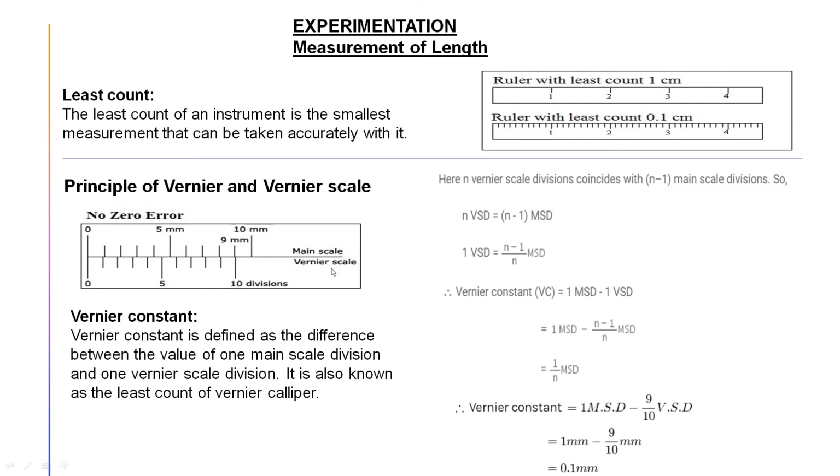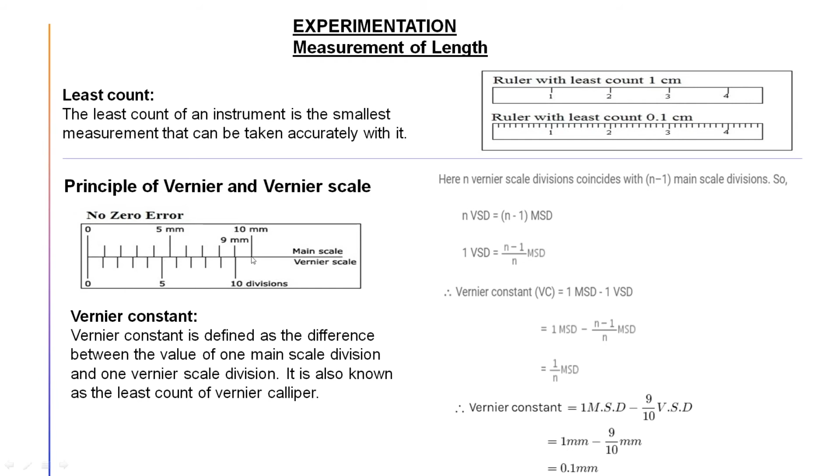You see here it is written vernier scale and at top it is written main scale. So vernier scale and main scale are aligned with each other. To measure accurately with the main scale, the scale we have generally used, see my mouse pointer, along with the main scale the vernier scale is taken. You see the number of divisions in the vernier scale here. It is 1, 2, 3, 4, 5, 6, 7, 8, 9, 10. So 10 vernier scale divisions are there, and it is aligned with the main scale.